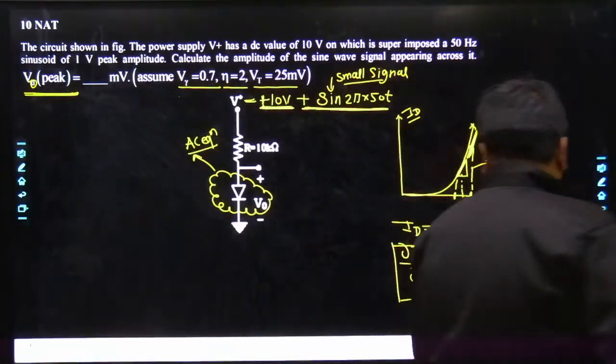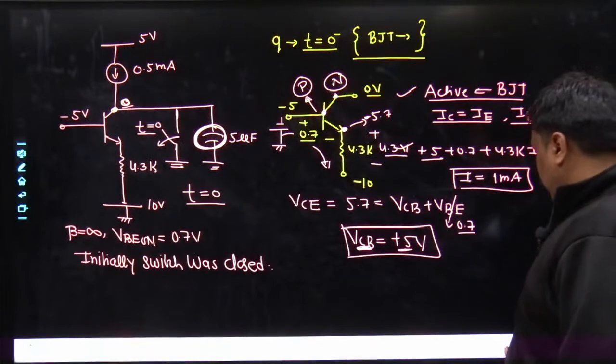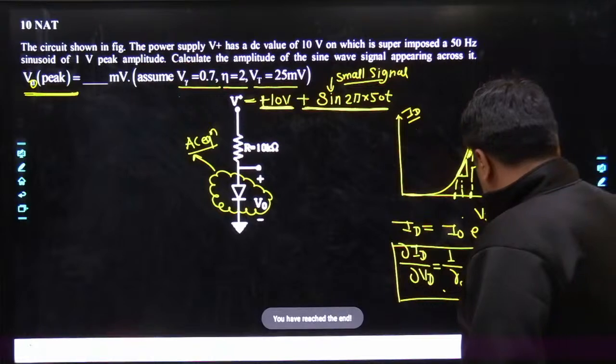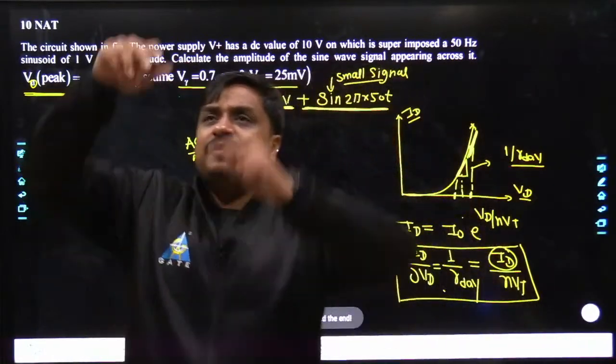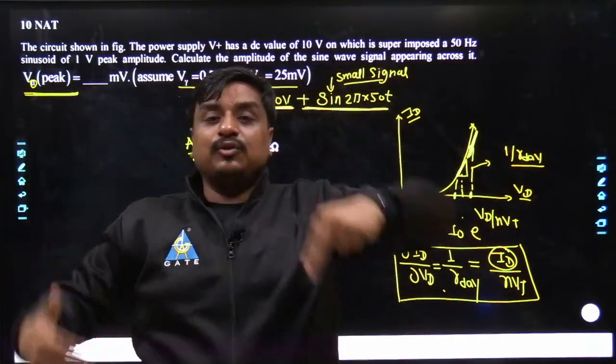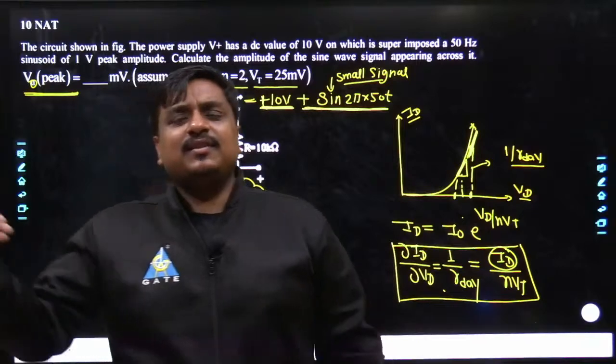Nobody could have understood one important thing. The BJT experiences both currents. When the DC is being applied, the AC is being applied, the DC current is also there, the AC current is also there. Many of the time students think, sir, when we do the DC analysis, DC current would be there.